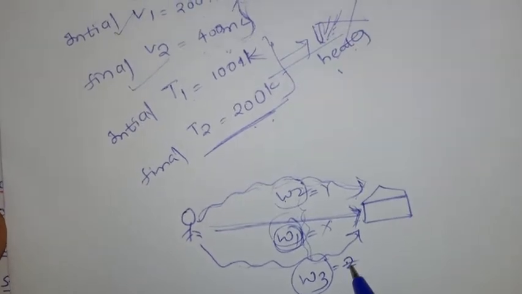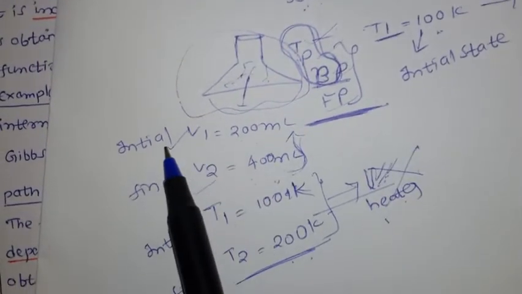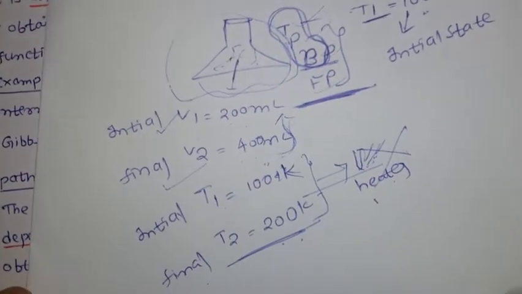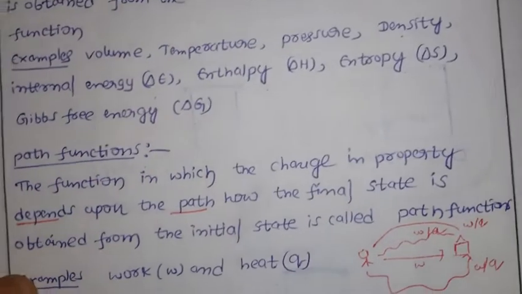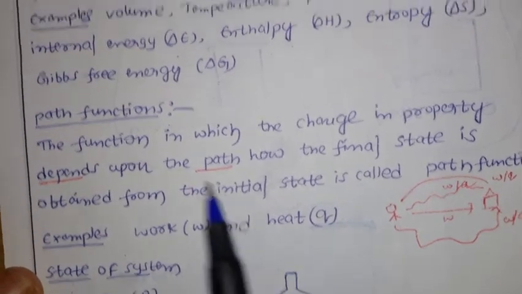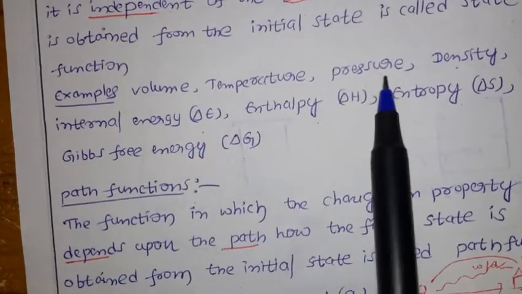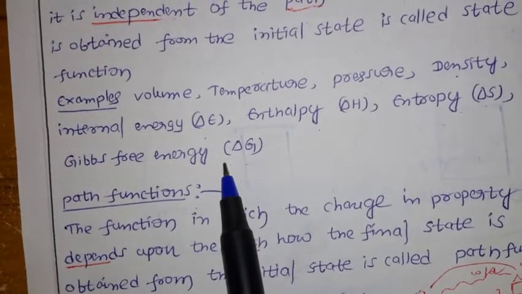State functions, as we already discussed, do not depend on the path. They depend only on the initial and final state. Path functions depend on the path. So examples: work and heat are path functions. Volume, temperature, pressure, density, internal energy, enthalpy, entropy, and Gibbs free energy are state functions.